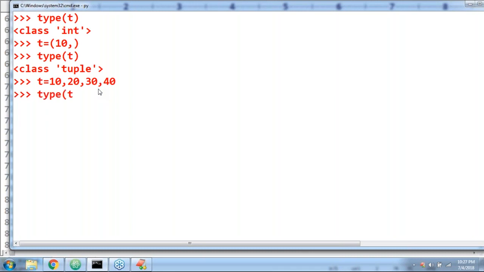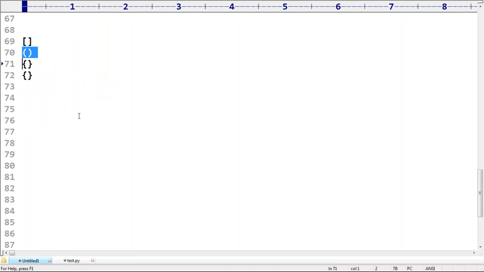Now type of T: tuple only. T of 0 I'm asking. Yes, sir, 10 only. T of 1 I'm asking. 20 itself is the answer. Sir, there seems to be big confusion. We are not required to worry about all this now. Maybe in the next level we are going to discuss. Slowly the concept is going on. Just remove all these, not required.